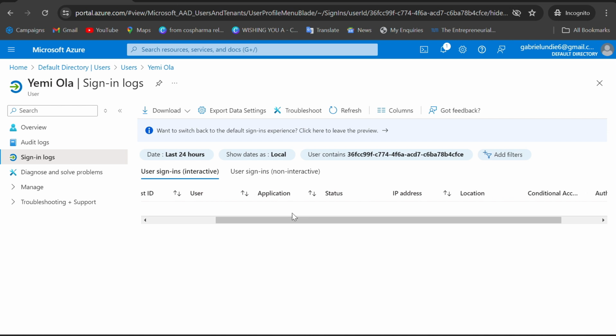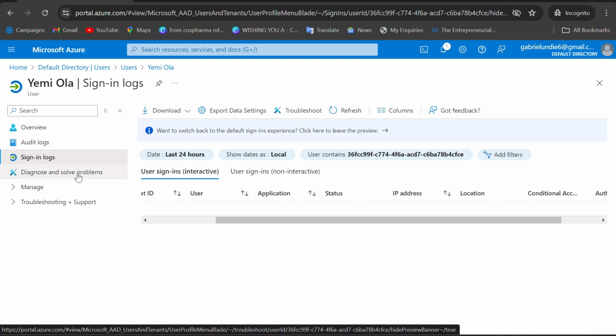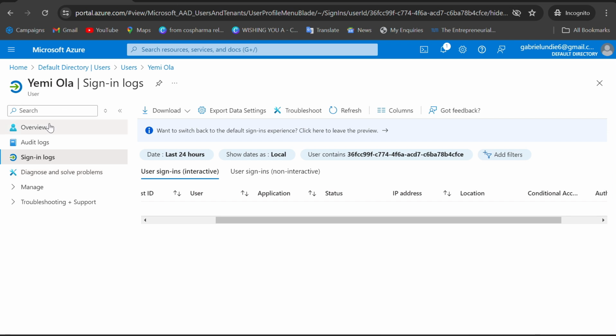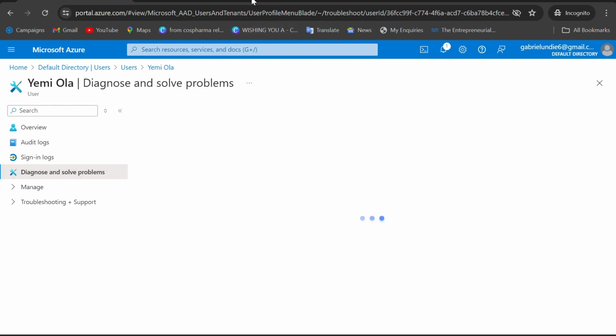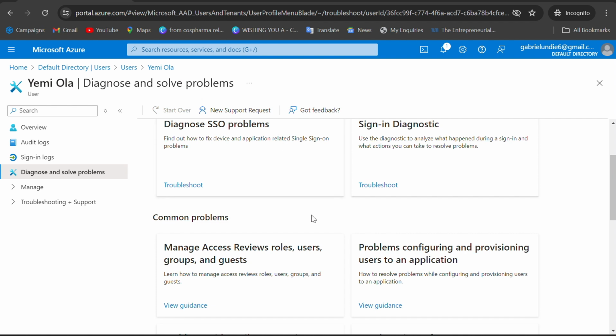All right. So if that particular user is having an issue, just like I showed you, instead of going to all the users, you can come to this user, click on diagnose and solve problems. So you will see the type of issue this particular user is having.